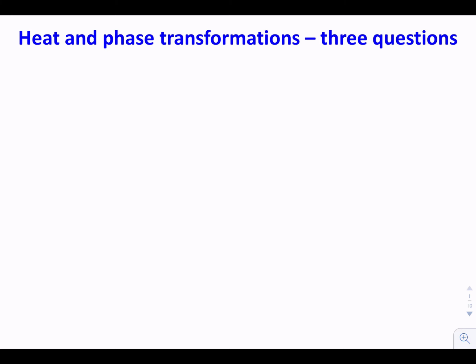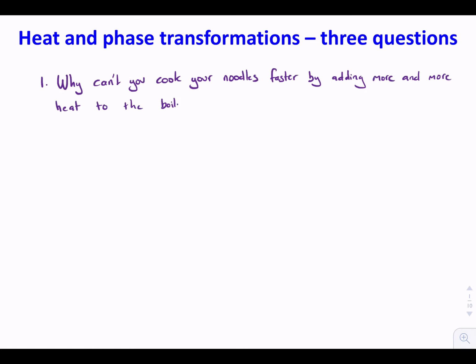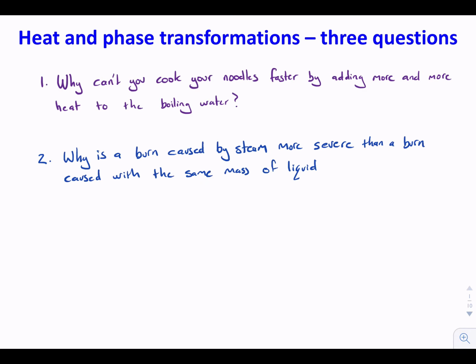Now let's return to the 3 questions we asked at the beginning of this lecture. Hopefully we should have enough physical insight to understand the answers to these questions. The questions are, why can't we cook noodles faster by adding more and more heat to the boiling water? Why is a burn caused by steam more severe than a burn caused with the same mass of liquid? And is evaporation really an effective cooling process?